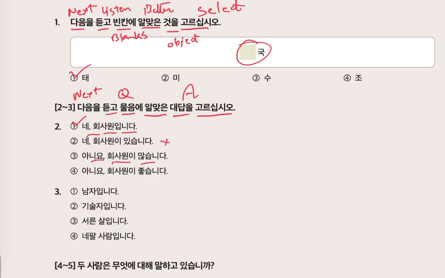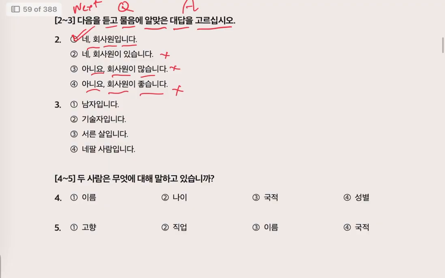3. 아니요, 회사원이 많습니다. 아니요, no, 회사원이 많습니다. There are many company workers. 4. 아니요, 회사원이 좋습니다. 아니요, no, 회사원, company employee, 좋습니다 is good. No, this is not the answer as compared to our question. The question was, 회사원입니까? Are you a company employee? The answer will be, 네, 회사원입니다. Yes, I am a company employee.